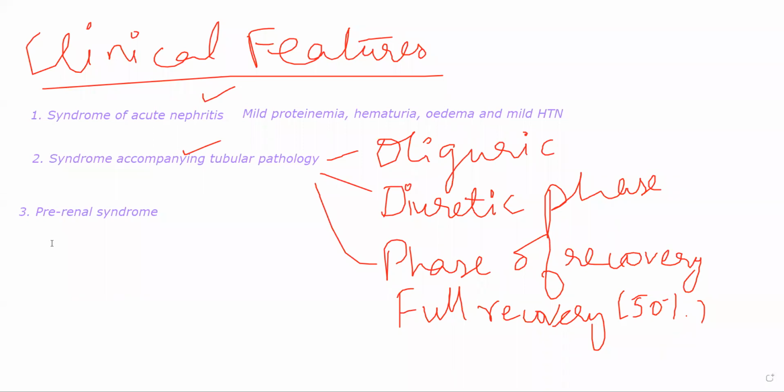The patient will not be able to urinate properly. They might have blood coming out of the urine and all of that. So those are the three general clinical features that are associated with acute renal failure.